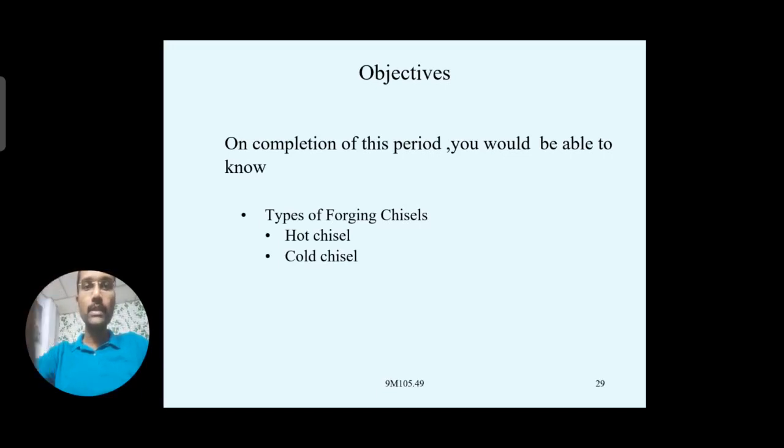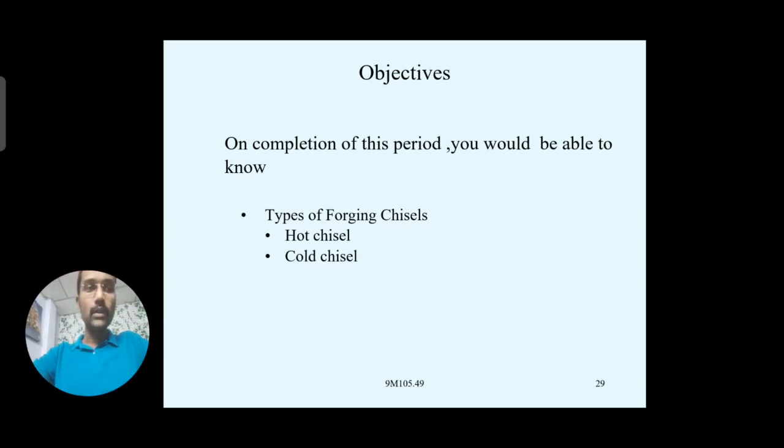Generally we can use these chisels not only for hot work pieces but also for cold work pieces, that is, at normal room temperature; these chisels can be used for cutting steels.